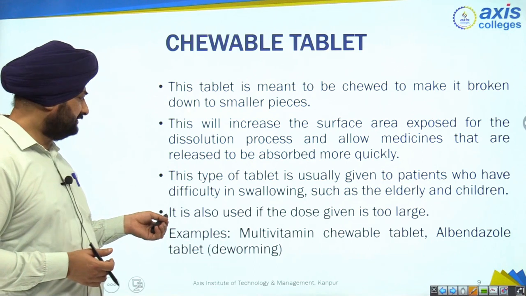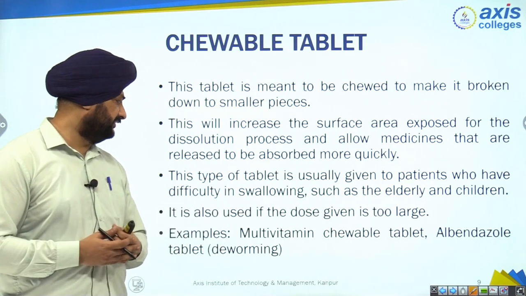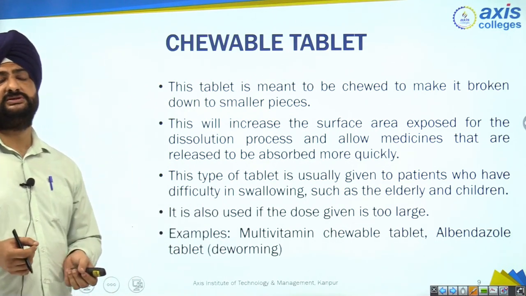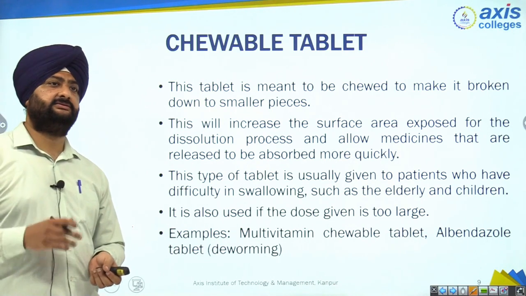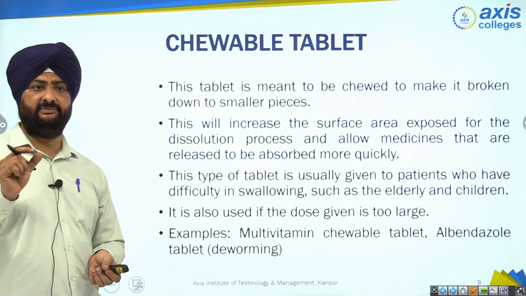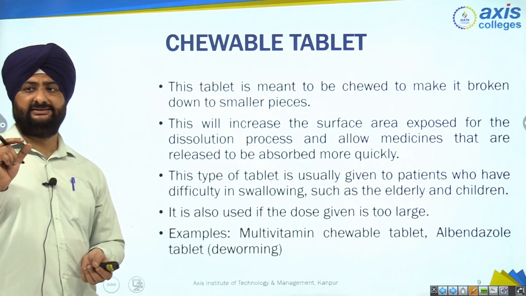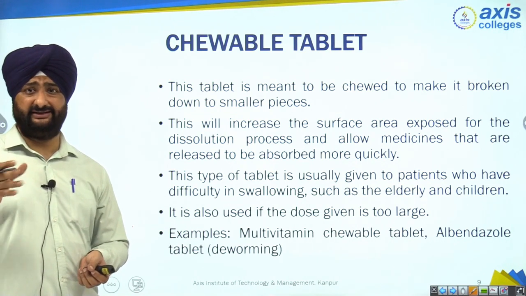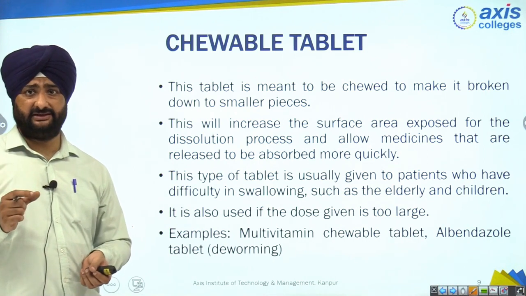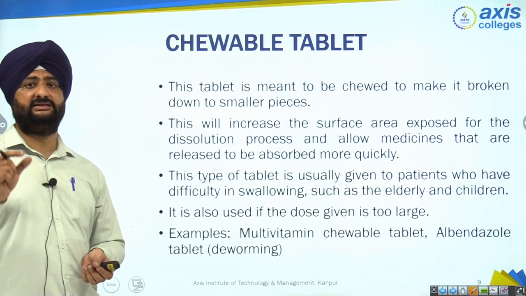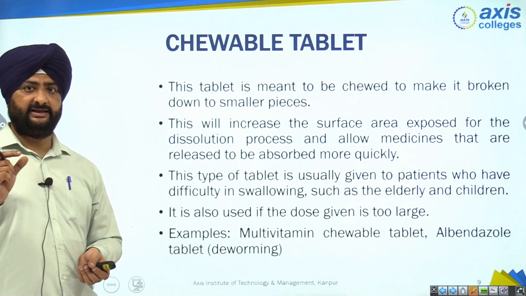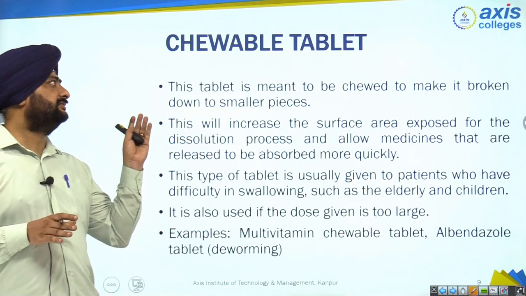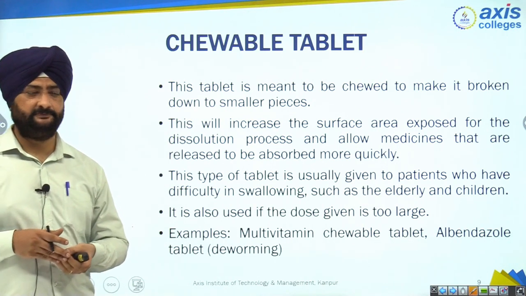And another advantage is that it is also used if the dose given is too large. If the dose is too large, it means the size of tablet is big. When the size of tablet is big, you can't swallow it. You feel difficulty in swallowing the large size tablet. So the large size tablet, meaning large dosage form, can be formulated in the chewable tablet type.